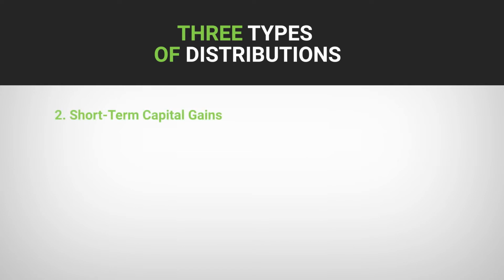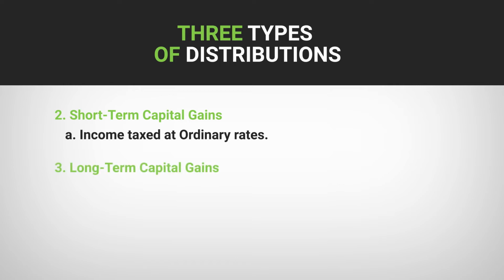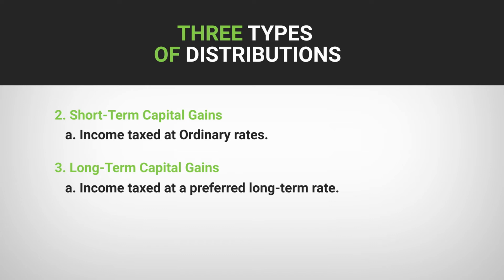Okay. What are short-term capital gains? So you have an investment fund. This investment fund is a basket of securities. The manager of this fund is trading these securities, right? They're buying and selling. So when they hold a security for less than a year and sell it for a gain, that's considered a short-term capital gain. That income has to be passed along to you, okay? That income is taxed at an ordinary rate. So a short-term capital gain distribution, always taxed at an ordinary rate, right? Long-term capital gains, same thing as short-term capital gains, except these are security sales for profits that are held for a year or longer. They receive a preferential tax rate that's equal to qualified income.